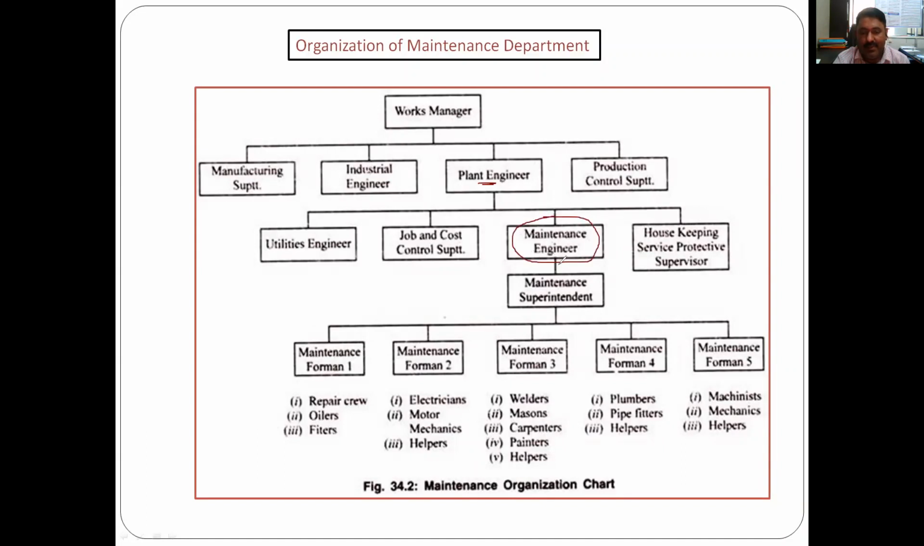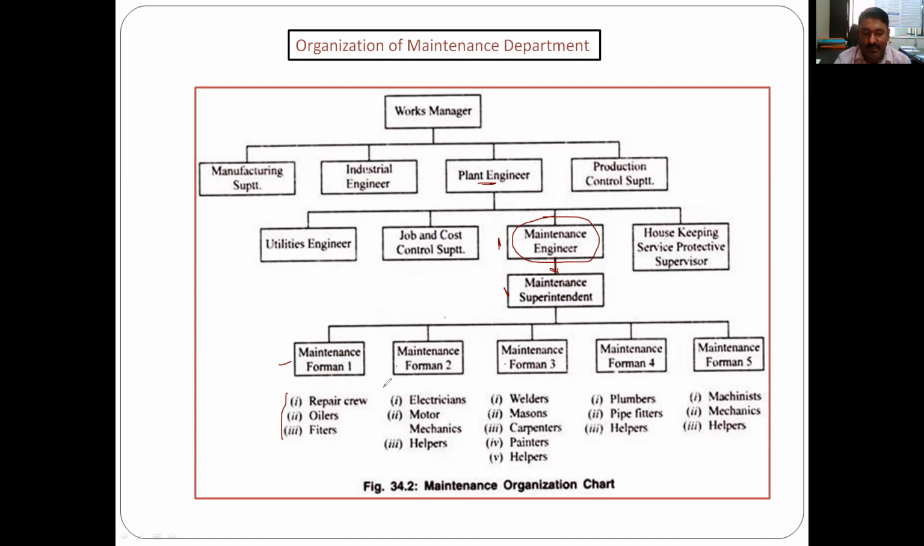Under him there is one maintenance superintendent, who handles all of this. Under the maintenance superintendent there are different foremen, numbered 1, 2, 3, 4, 5. Let us see, there are different units. Maintenance foreman 1 has the repair crew, oilers and fitters. A separate repair crew is there, some persons, and oilers and fitters.